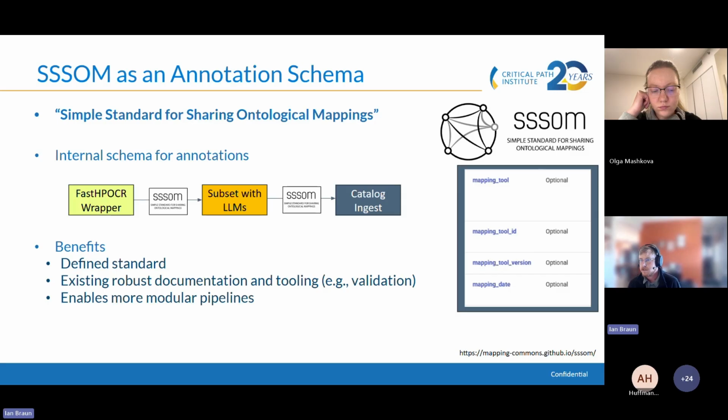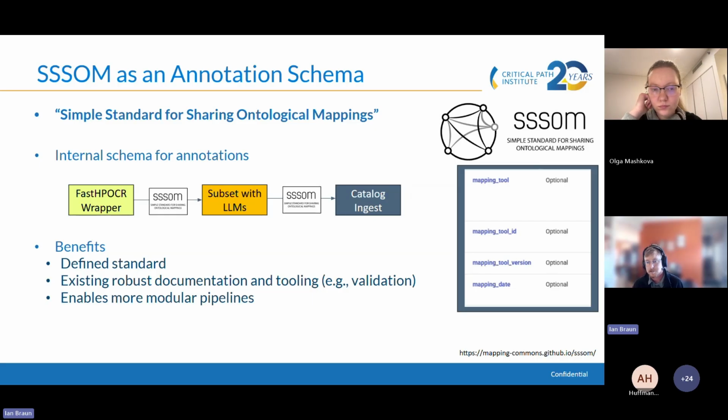Something that I wanted to highlight is that we're using SSSOM, or the Simple Standard for Sharing Ontological Mappings, as the internal schema for our annotations. As the name implies, in general this is a schema for sharing mappings between ontologies externally or with other groups. So we're mapping from data dictionary elements, which have identifiers that are only meaningful internally to this pipeline.